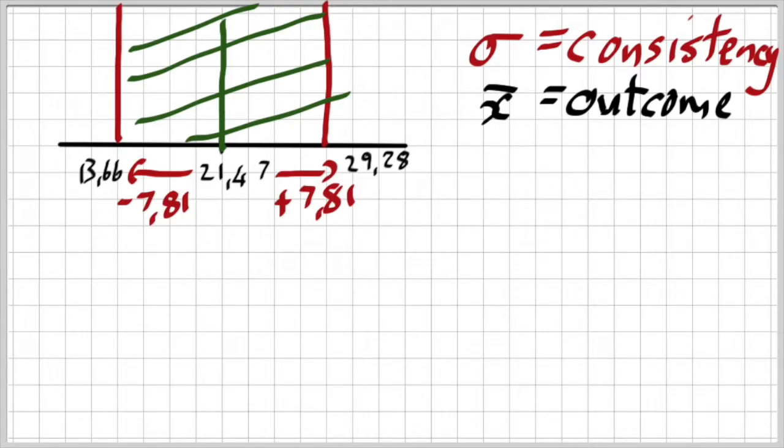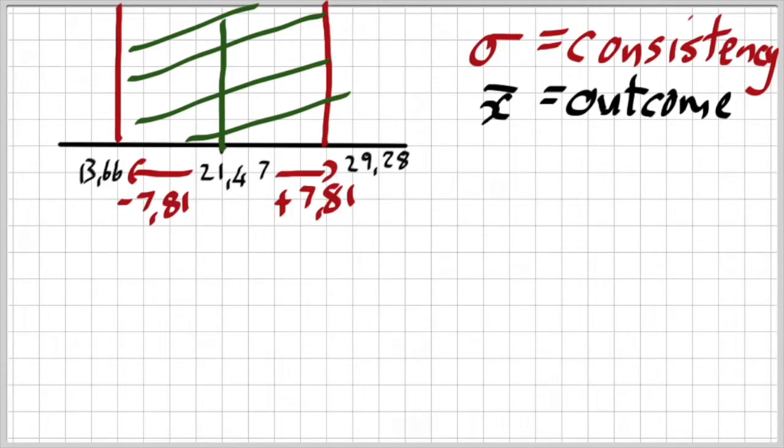If I compare it maybe to someone with a small standard deviation, let me use an example. If I compare two people with the same average in their overall average mark for their exams, but one person has a high sigma and one person has a low sigma. If the person has a high sigma, it means they're going to score very well in one, but not very well in the next.